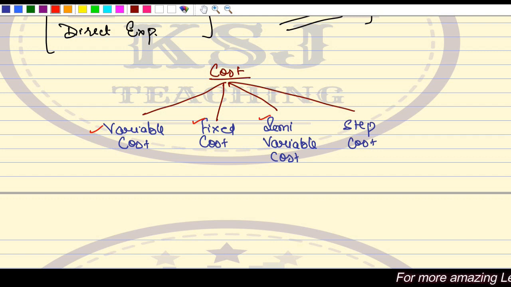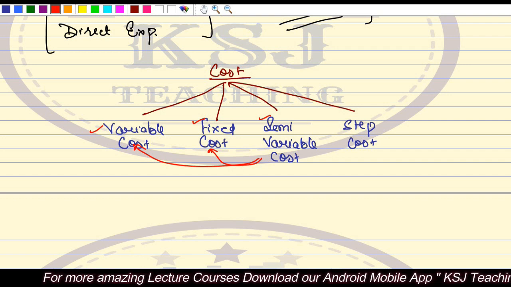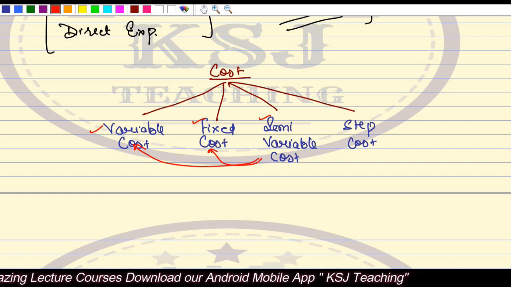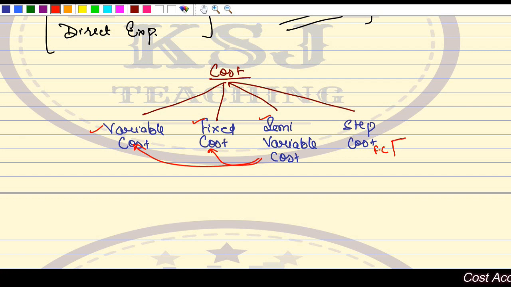What is semi-variable? Semi-variable is the combination of variable and fixed cost, where some part of that cost will be fixed and some part will be variable. Then what is step cost? Step cost is where up to a particular level of activity you will have a fixed cost. After that you will start having variable cost.